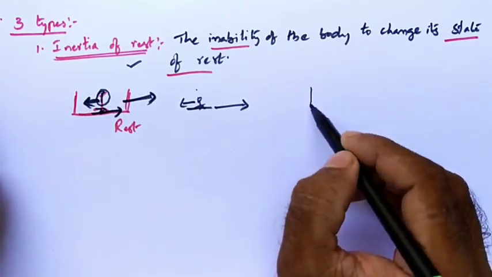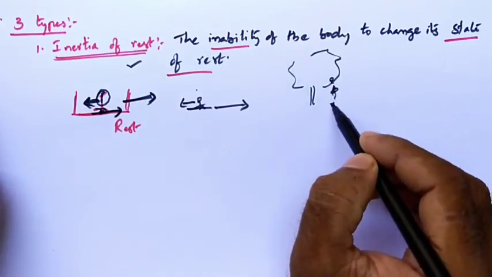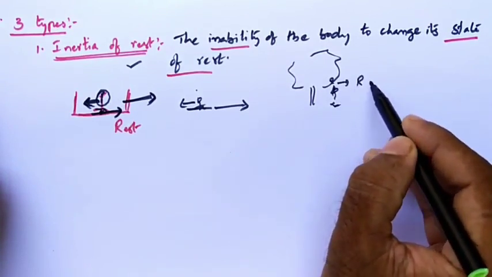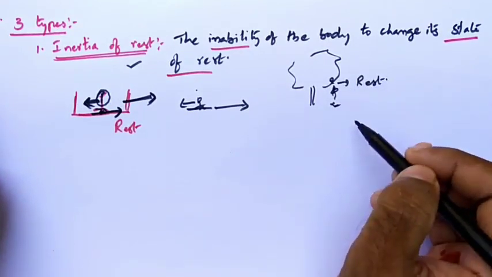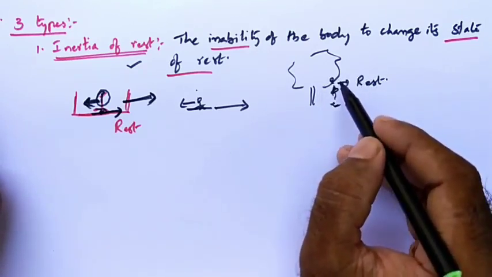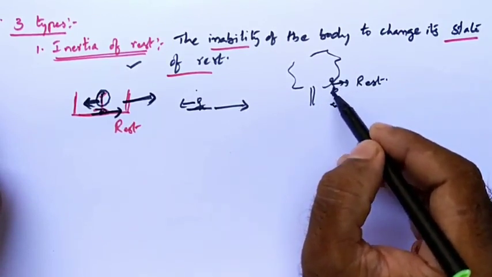When you shake a tree, then what happens? The fruits fall from it. Why? Actually, the fruits and the tree are at rest. Whenever you suddenly give a jerk to that branch, then what happens? The stem is detached from it.